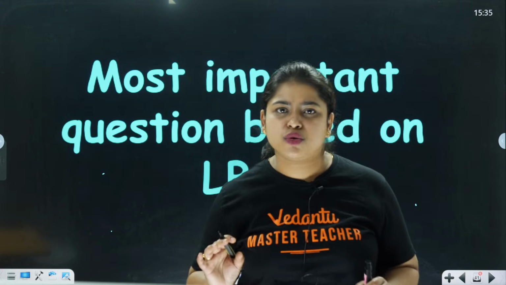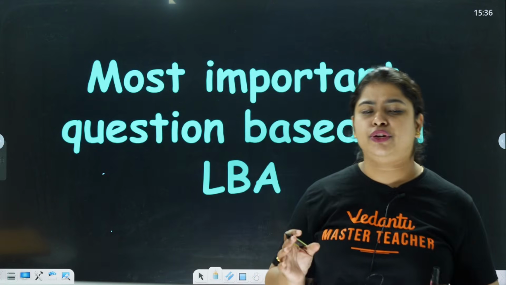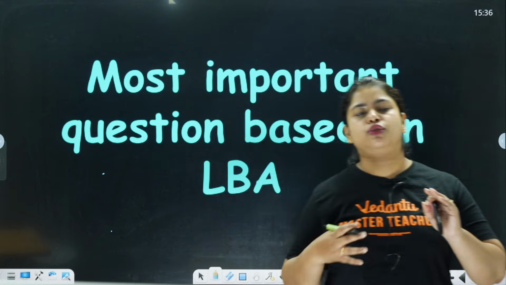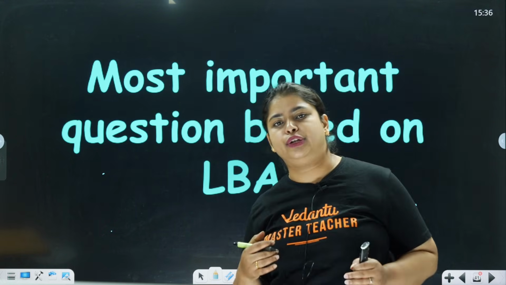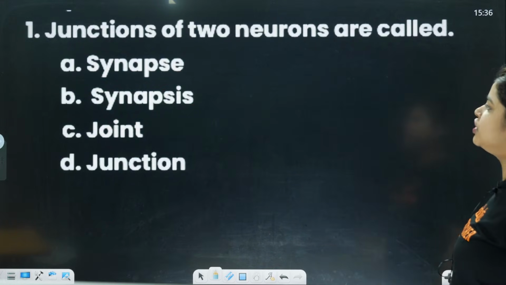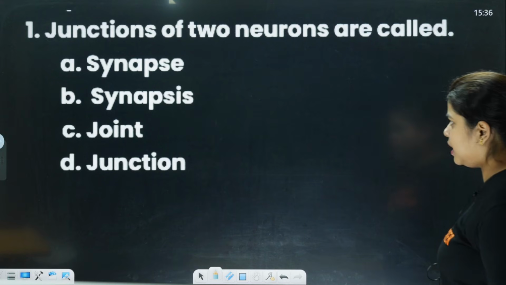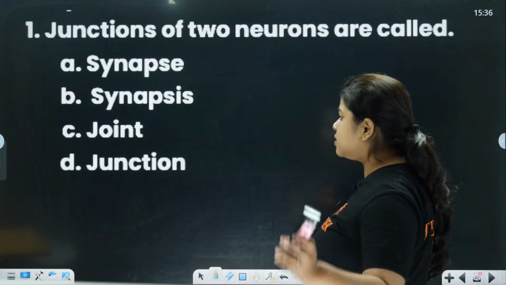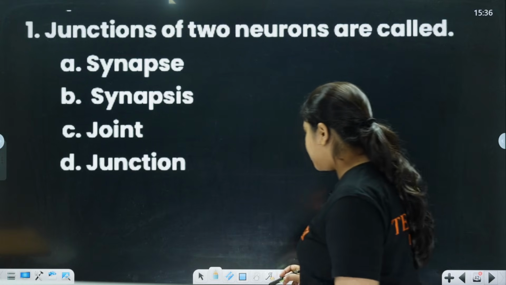I have taken a few MCQs, plus we are going to discuss the questions which are going to come for 2 marks and the ones which are going to come for 4 marks. Clear? So let's start. First question: the junction of two neurons is called as synapse, joint, or junction. Please try to answer this question.